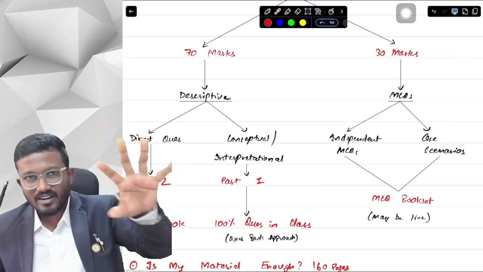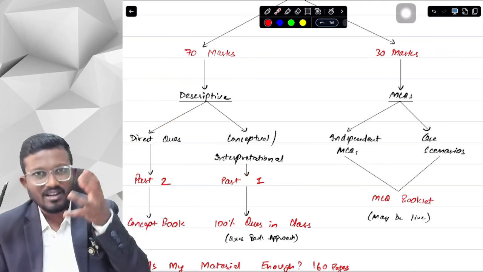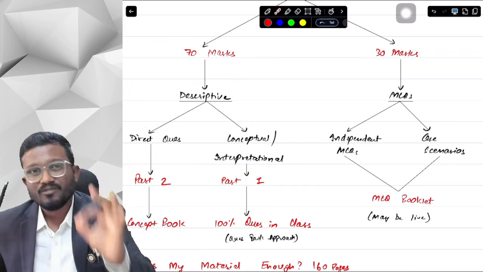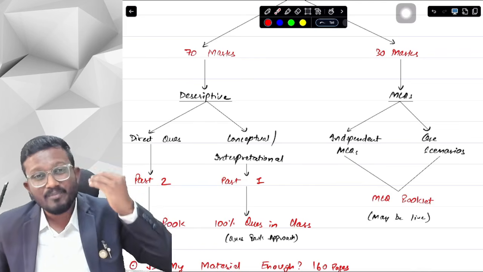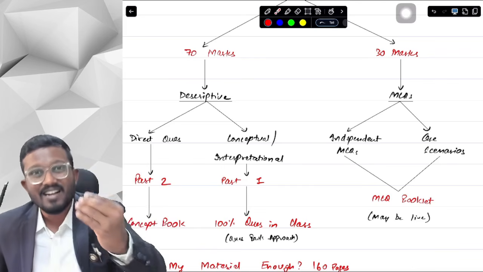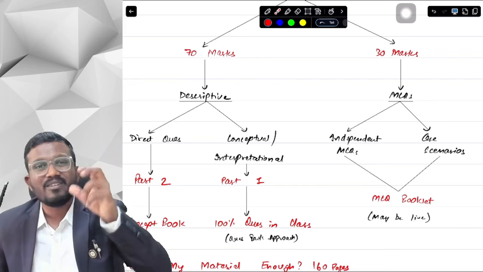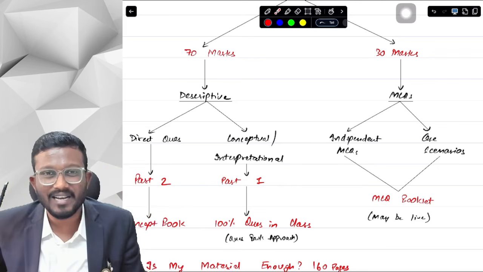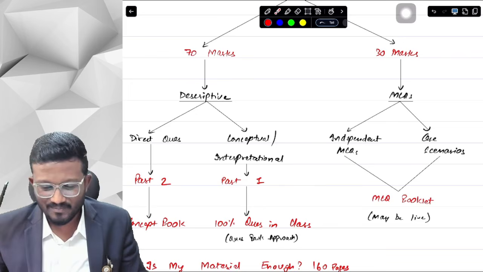First of all, we are done with the descriptive. There are two types of descriptive, and we know how we have to tackle those. Obviously I cannot tell you everything in this first lecture only, but we will be covering different strategies. I will be sharing my strategies, my learnings, those nuances and detailings between the lectures, whenever I have the space and mind to talk about it.